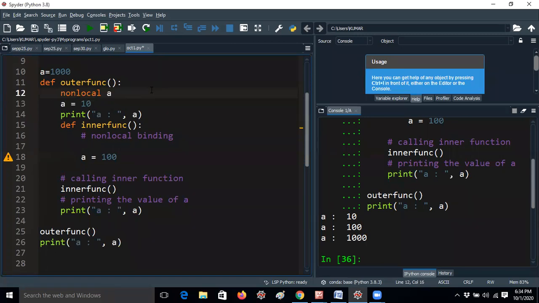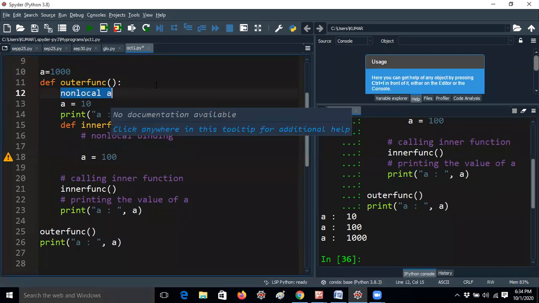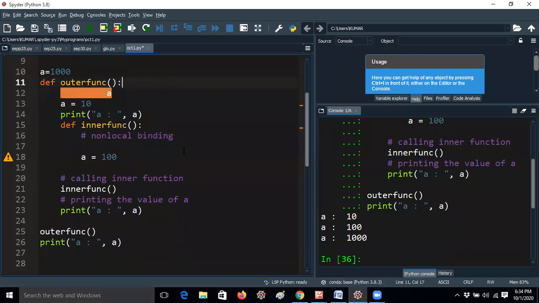Can you please see my screen? So I am printing non-local A here. Is it okay after the A value? Tell me please. Okay, fine. So let me run it, guys.